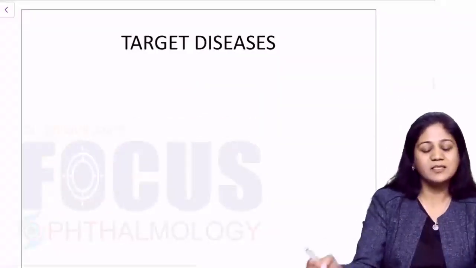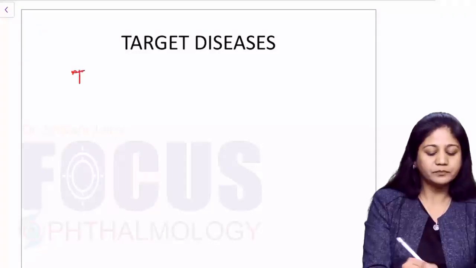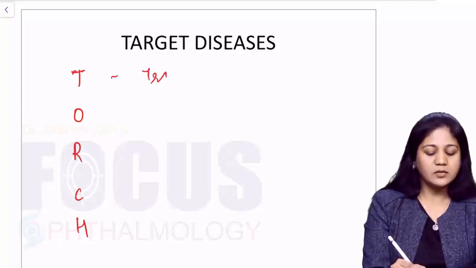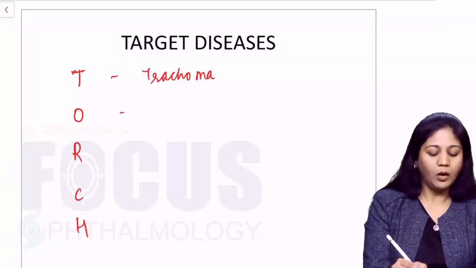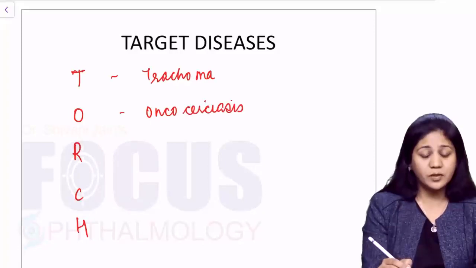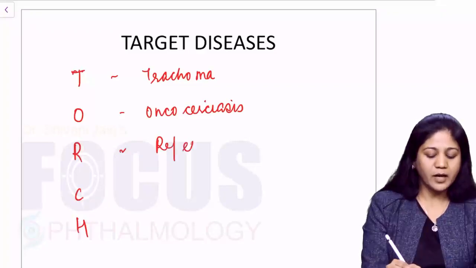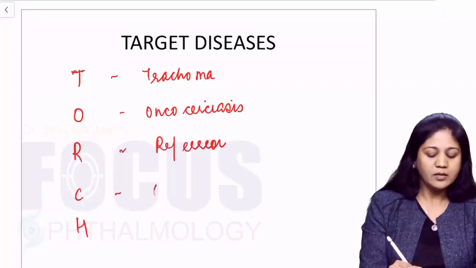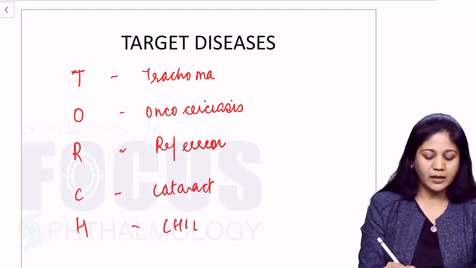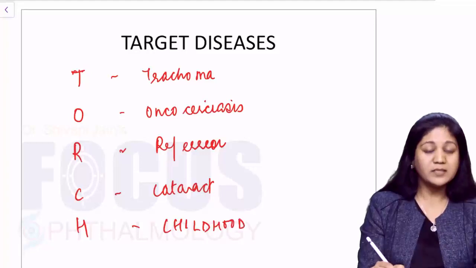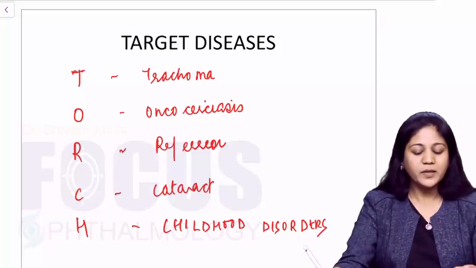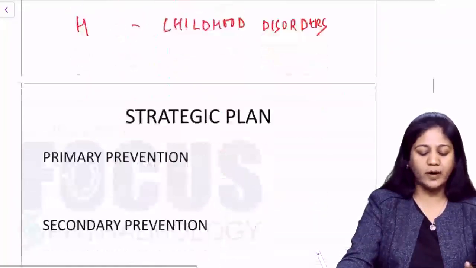Now, the target diseases, as we know, the mnemonic which I have made for them is TORCH. T is trachoma, O is onchocerciasis, which is also called river blindness, R is refractive errors, C is cataract, and H is childhood blindness. So these are the basic 5 disorders which are the targeted disorders to be tackled in the Vision 2020 program.